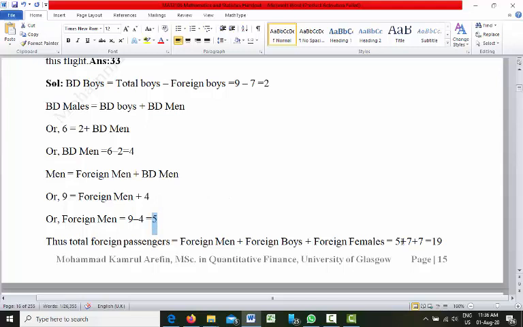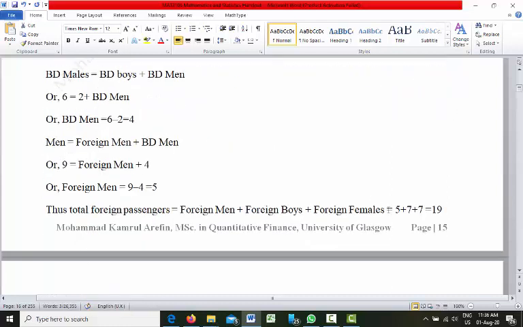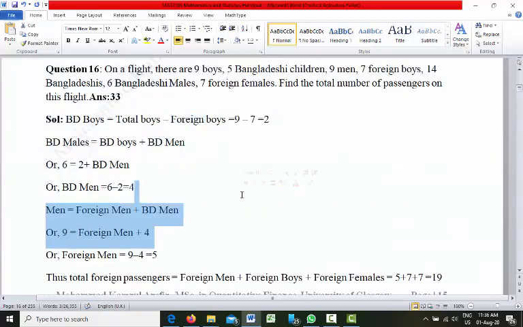We have foreign boys. We have seen that we have total 7 foreign boys. And now foreign females. We have total 7 foreign females. So that means total